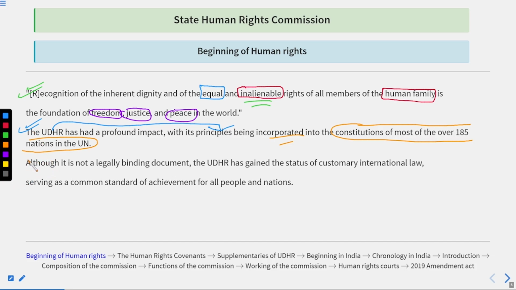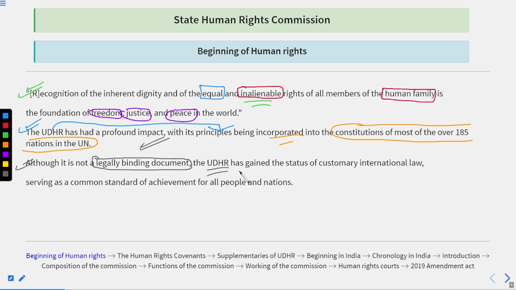Although it is not a legally binding document. What does it mean? It means that if some countries do not agree with the principles and provisions of the UDHR, then they cannot be legally bound to obey it. It totally depends upon the discretion of the country whether they want to obey it or not. So, it is not a legally binding document.